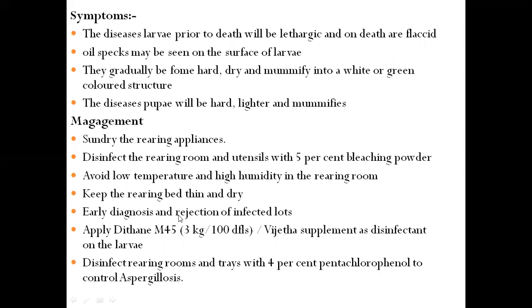And if we observe disease-affected larvae in stock, then we remove these infected lots. Then we can apply Dithane M45, 3 kg per DFLs. We can use Vijeta supplement as a disinfectant on the larvae. Common practice includes disinfecting the rearing room and trays with 4% pentachlorophenol, as per guidelines. So these are the prevention and control of fungal disease.